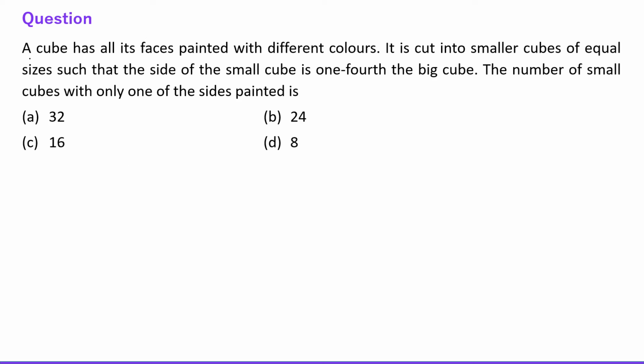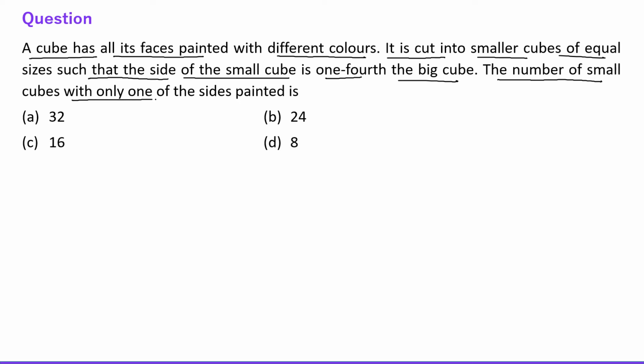Next question says a cube has all its faces painted with different colors. It is cut into smaller cubes of equal sizes such that the side of the small cube is 1/4 of the big cube. Find the number of small cubes with only one of the sides painted. All right, friends, for this question we have a fixed formula, right?